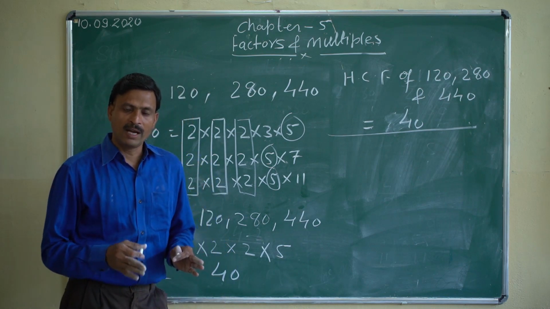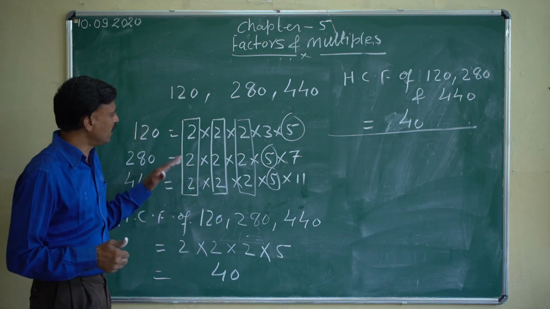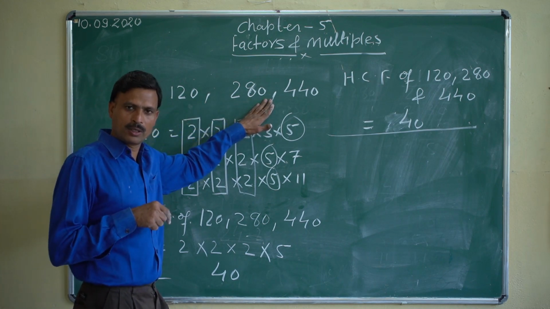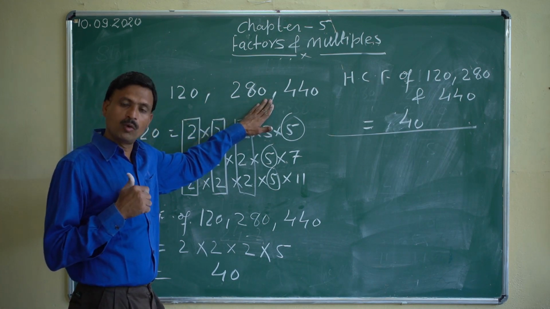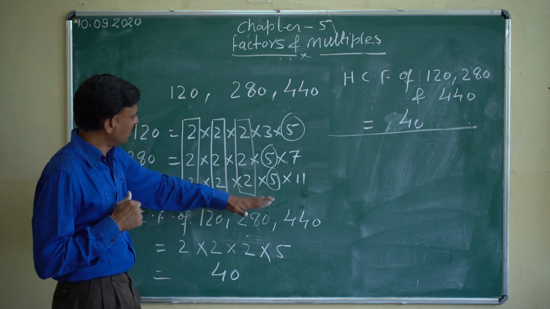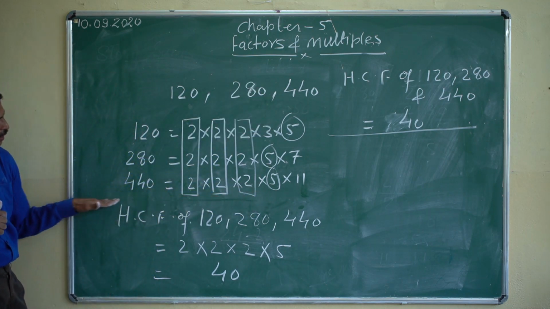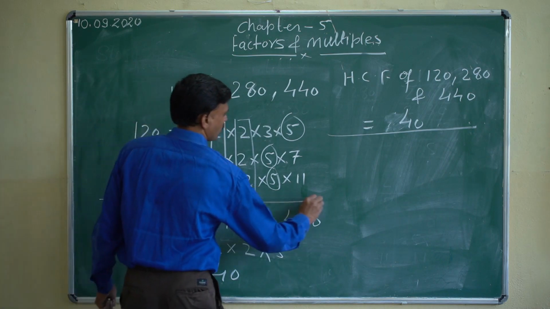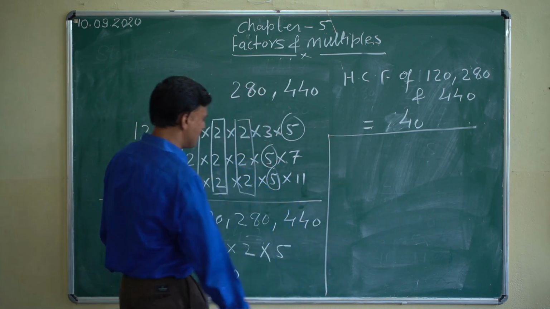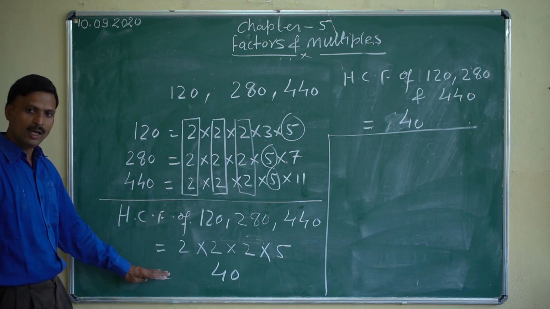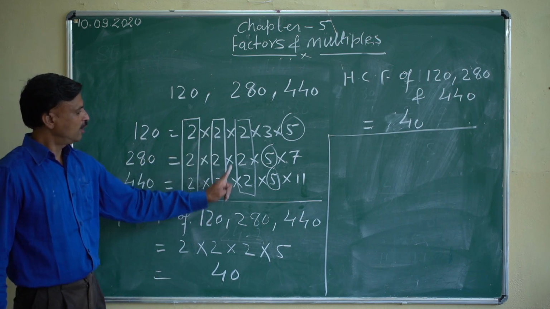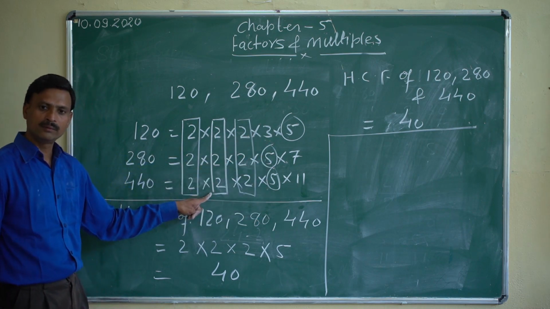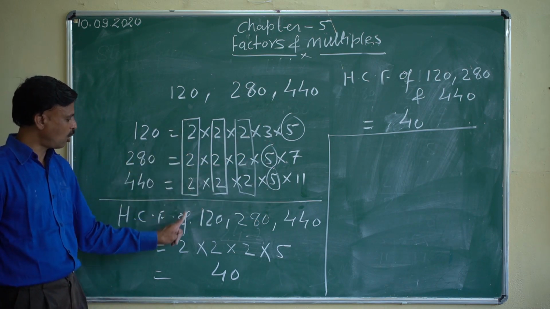Instead of finding HCF, if we find the LCM for all these 3 numbers only by prime factorization, what will the difference be? This part will be the same, right? But for the HCF we are taking only the factors common in all 3, right? And we are taking from the common ones.